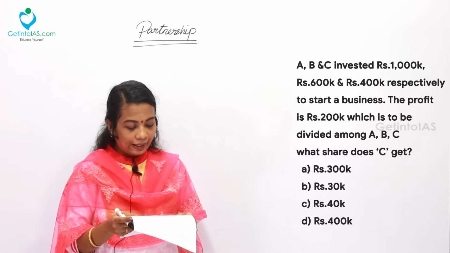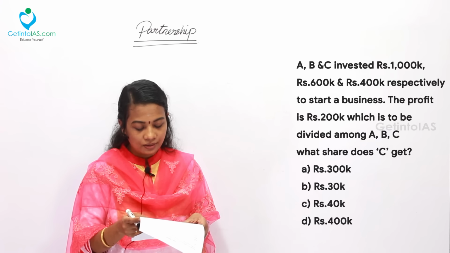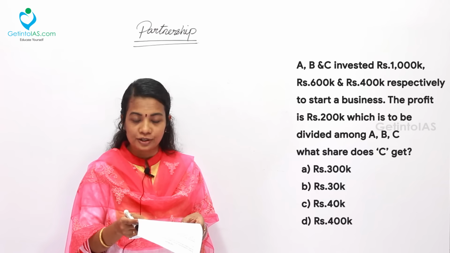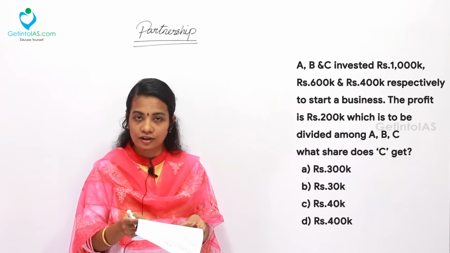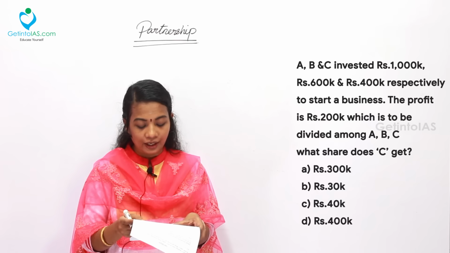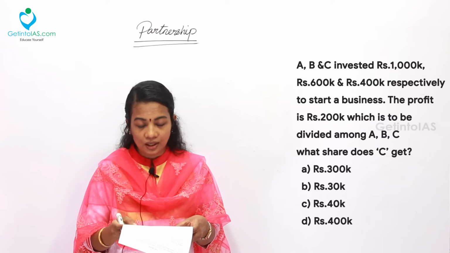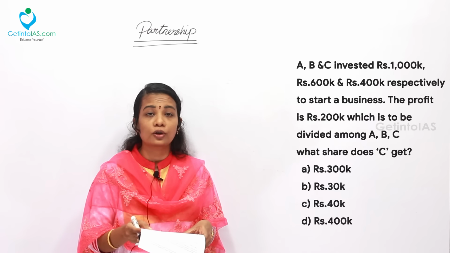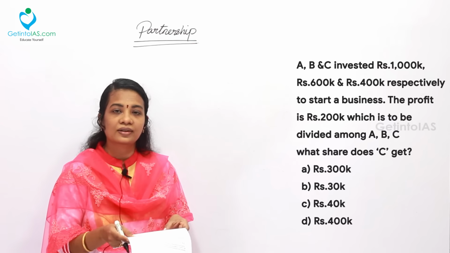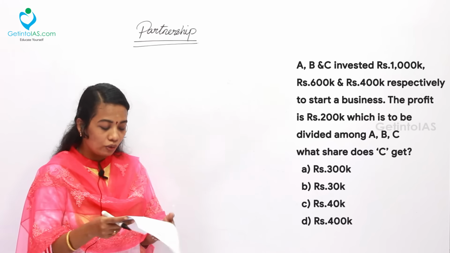The next question, A, B and C invested rupees 1000k, rupees 600k and rupees 400k respectively to start a business. The profit is rupees 200k. K means 1000, that's all. The profit is rupees 200k, which is to be divided among A, B, C. What share does C get? Here your options all are given in terms of K, that is 1000. So simply you can consider all the parameters are given in terms of K, just you can ignore it.